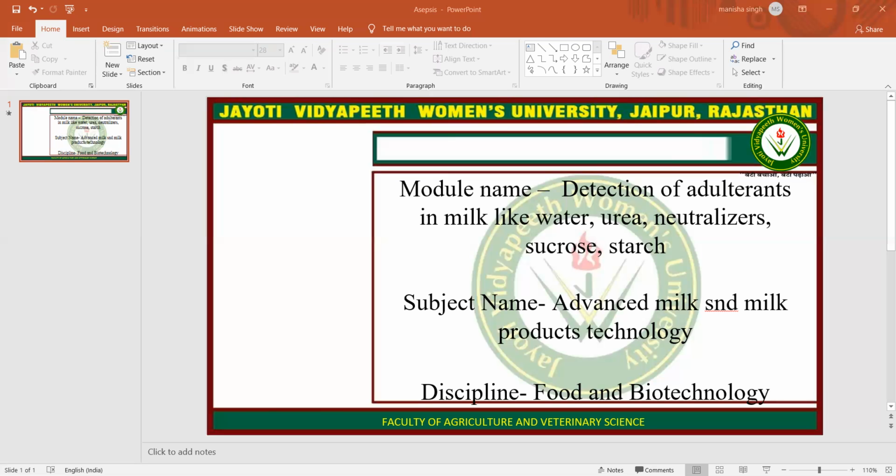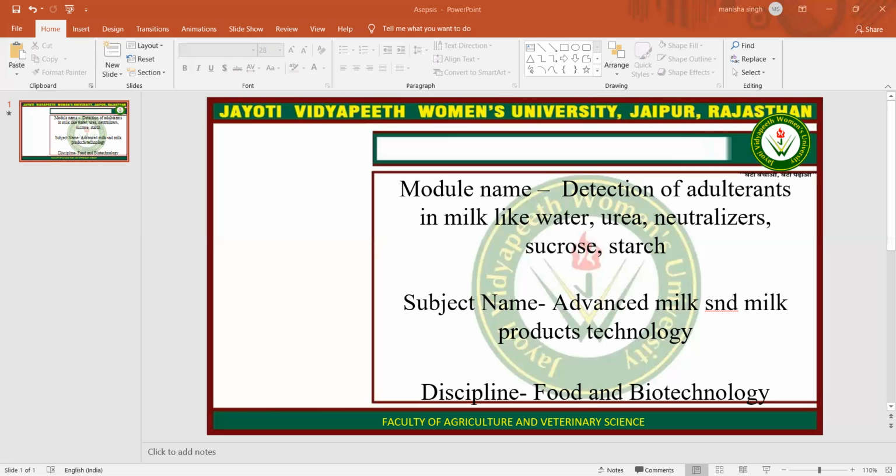Then detection of neutralizers in milk. Neutralizers are added to the milk to neutralize the developed acidity in the milk. Rosolic acid method can be used for the detection of presence of these neutralizers in the milk. The other method available for detection of neutralizers in milk is through determination of alkalinity of ash. There are two. First of all, reagents required are rosolic acid solution.